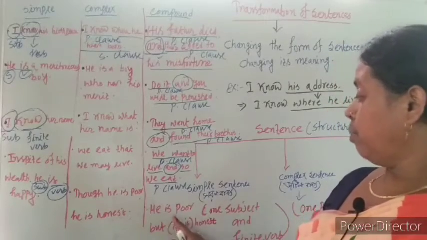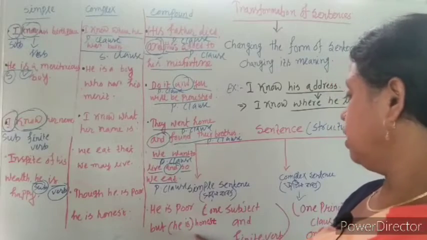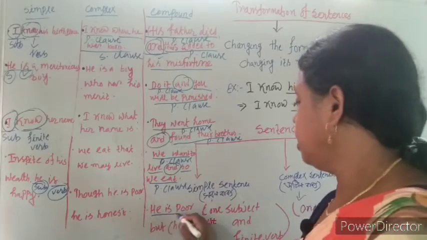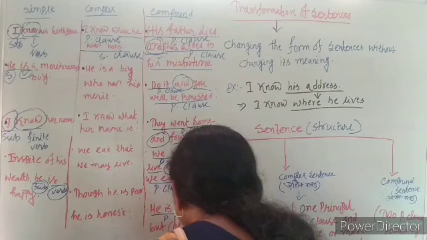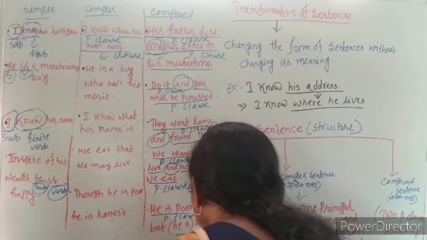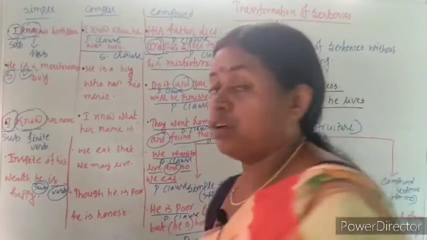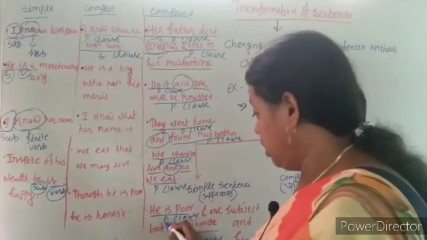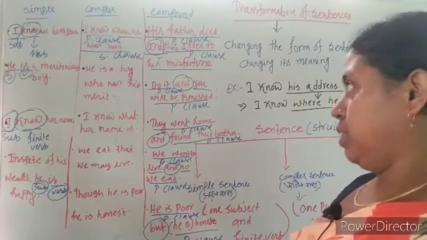Now last example of compound sentence. He is poor but he is honest. Here he is poor is a P clause. He is honest also P clause. These two P clauses are joined by the conjunction but. So this is also compound sentence.